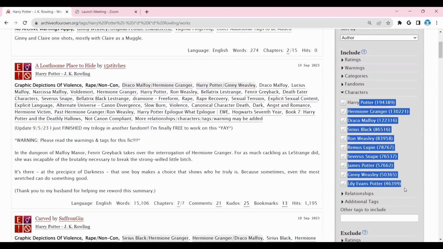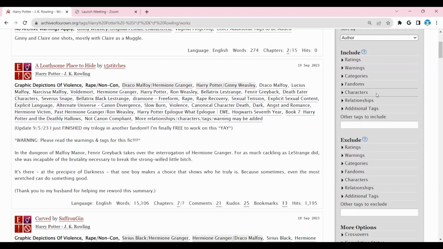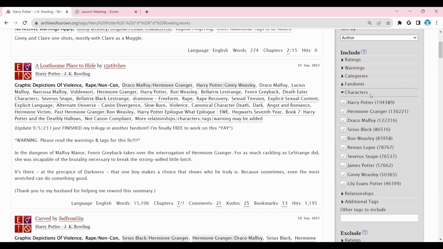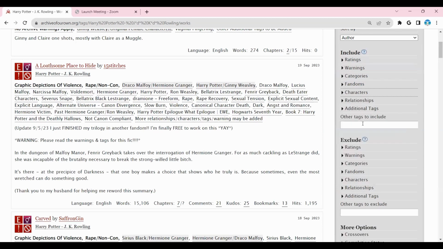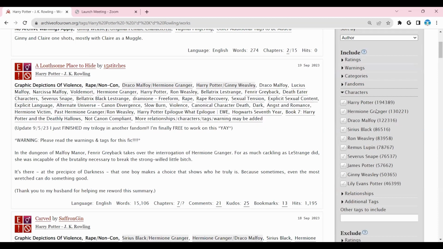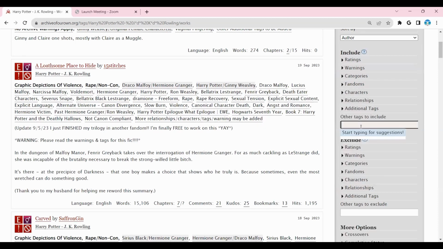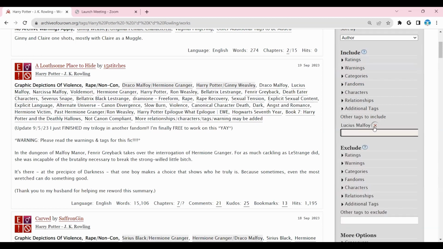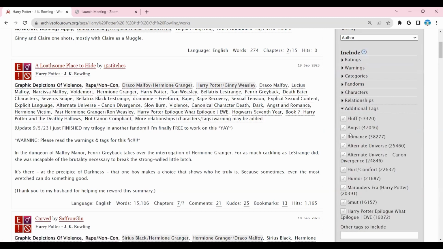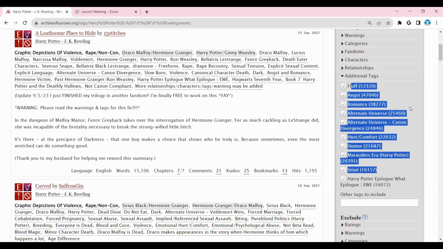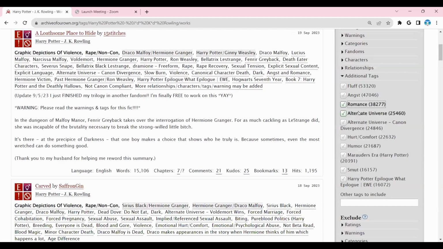There are more characters than just these ones, but it only lists the most popular. So if you want to find someone that's not there, say, let's see, who isn't there? Hold on. Yeah, Lucius Malfoy is not there. So if we want to find a fic with him, we can look in the other tags to include, and we can X that. And there we'll be able to find fics with Lucius Malfoy. Same for additional tags. Many things aren't there, but these are the most popular. So if you want an alternate universe with romance, this is what you check.